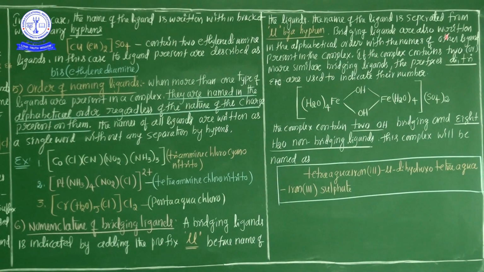If the complex contains 2 or more similar bridging ligands, the prefixes di, tri, etc. are used to indicate the number. So in this complex, 2 bridging hydroxyl ligands are present, so it is given by dihydroxo. It is a bridging ligand, so we use mu, and the mu and the name of the ligand are separated by a hyphen.